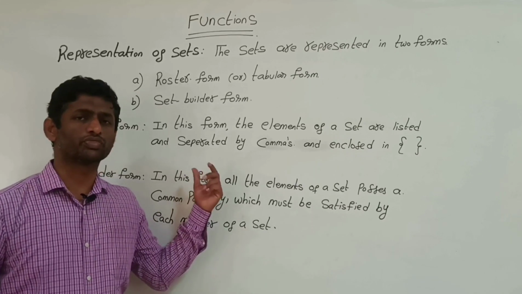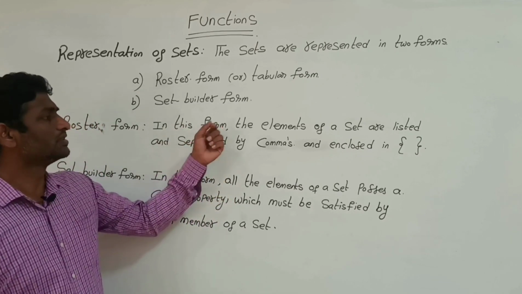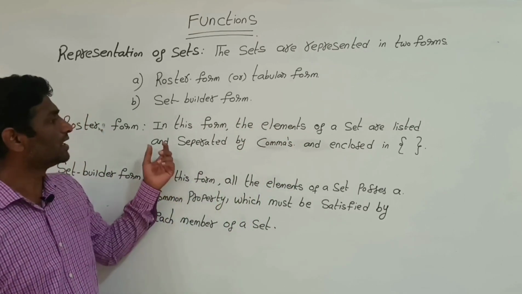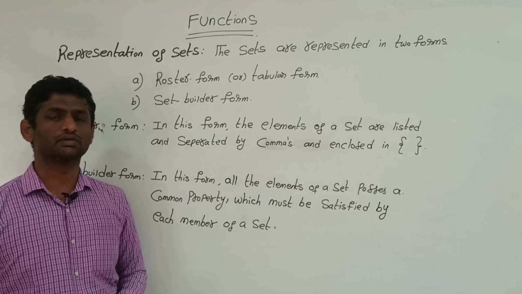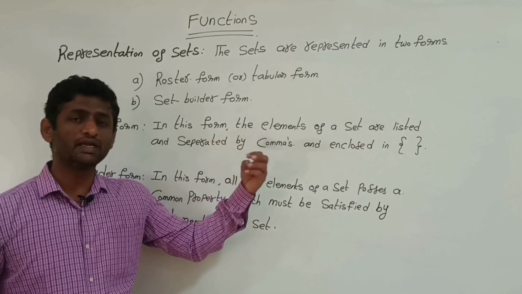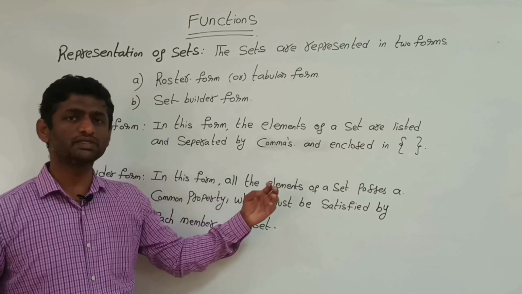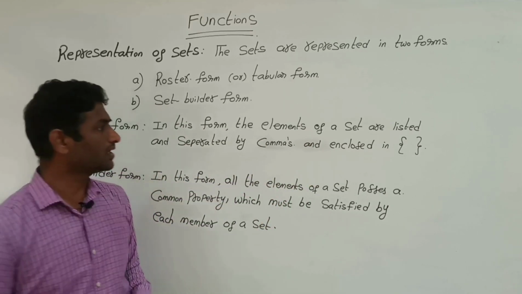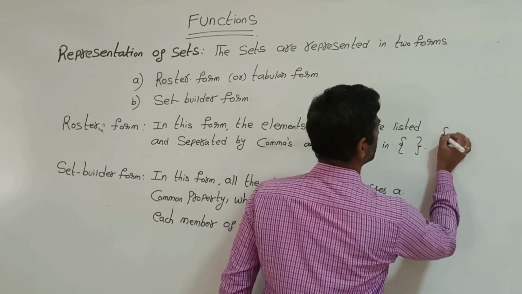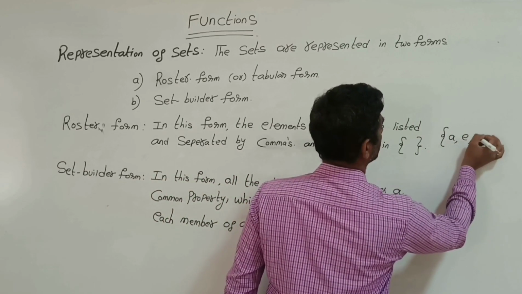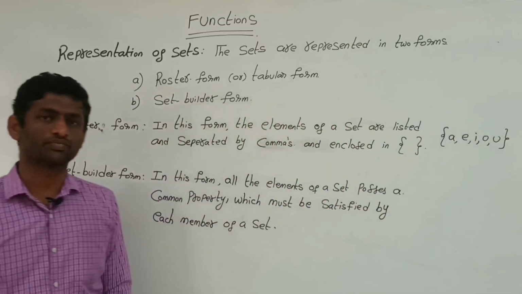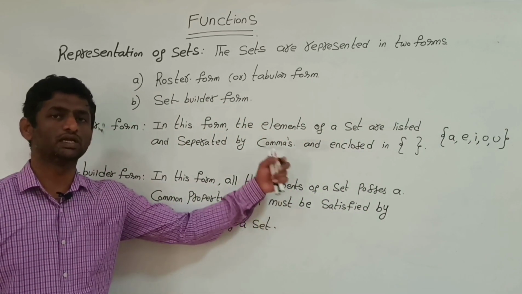So roster form. In this form, the elements of a set are listed and separated by commas. It means we have to identify all the elements and represent them in a flower bracket. That is, for example, A, E, I, O, U. It is in roster form because all the elements are listed.